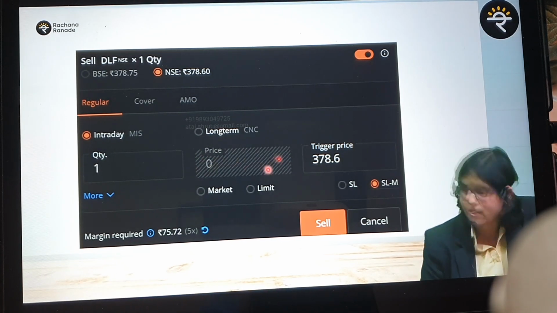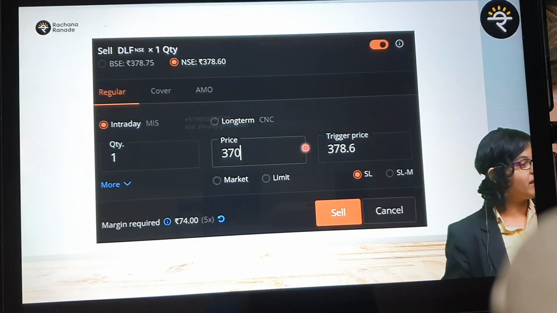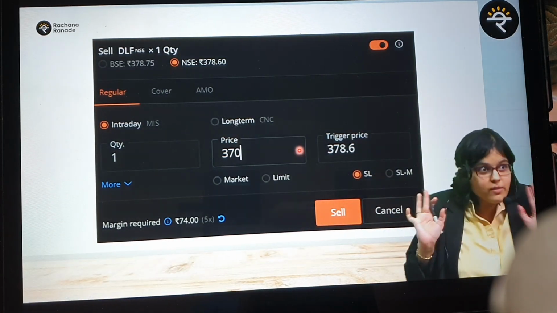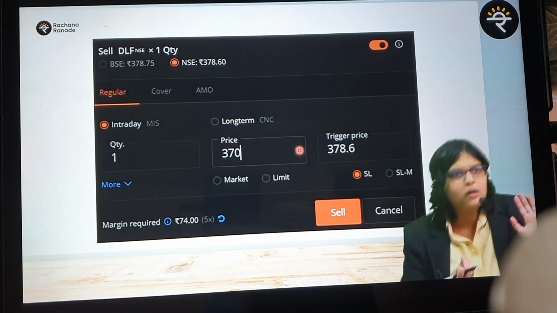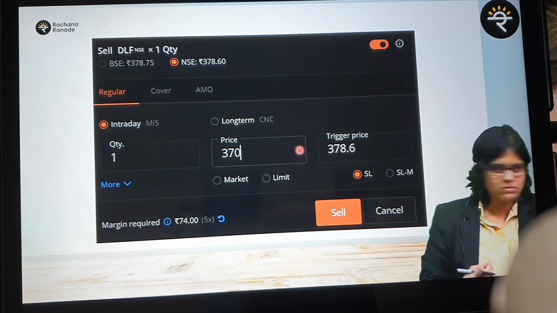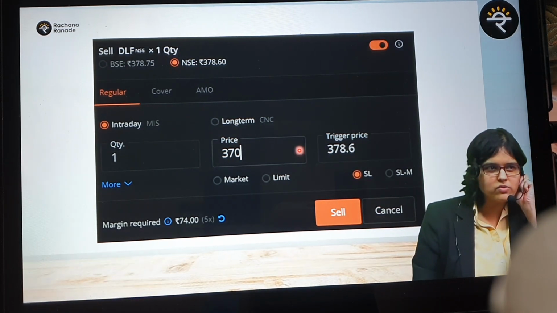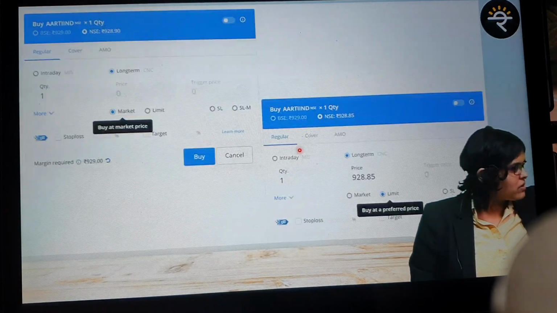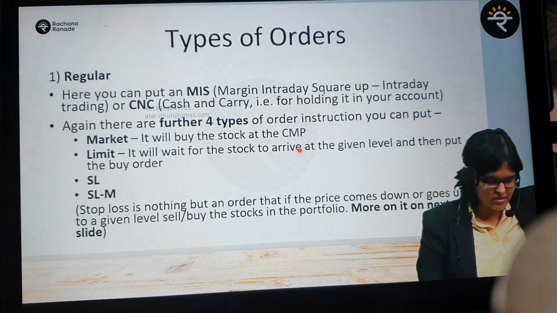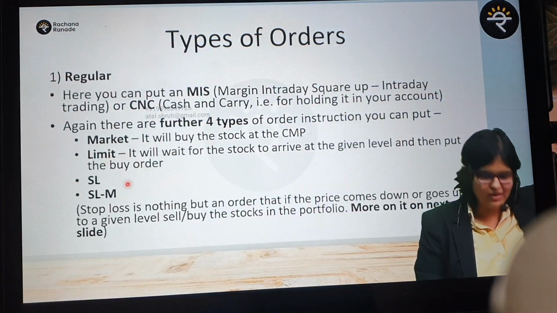This is grey. I can't do anything here. Are you understanding? But what happened in limit? I defined the limit. This is the maximum. Nothing more than this. Could it be lesser loss? Could it be lesser loss? Could it be more loss? Very logical. I hope you have understood this. So, this is what I want to tell you about market price, limit price, stop loss limit, stop loss market.